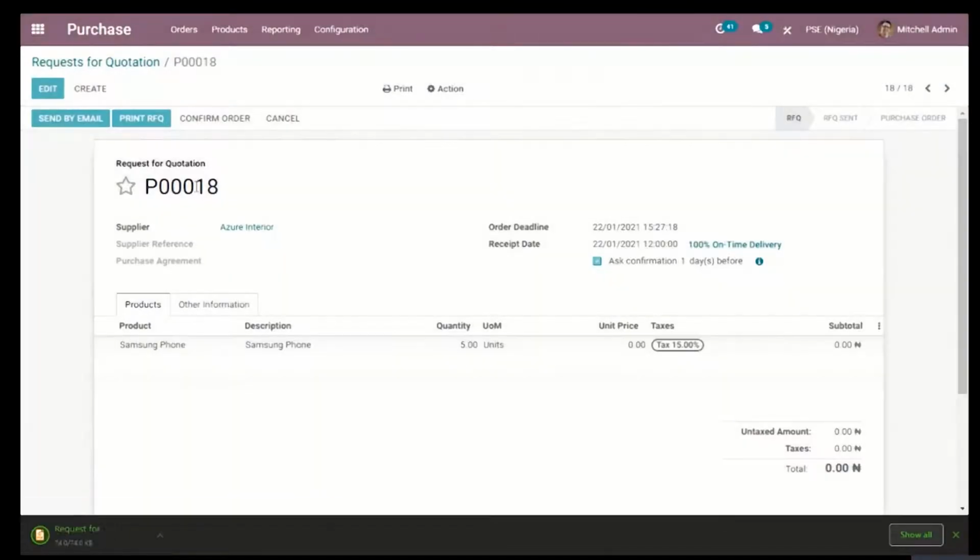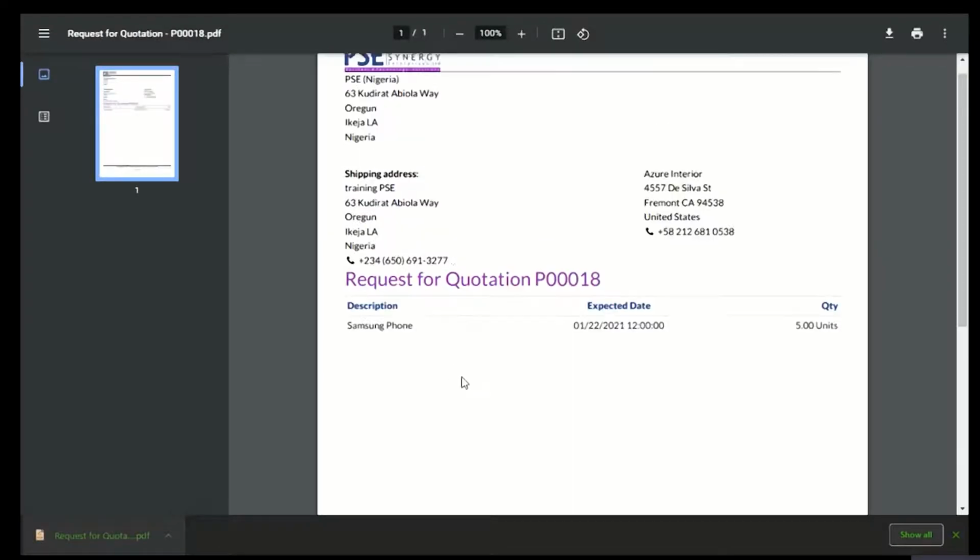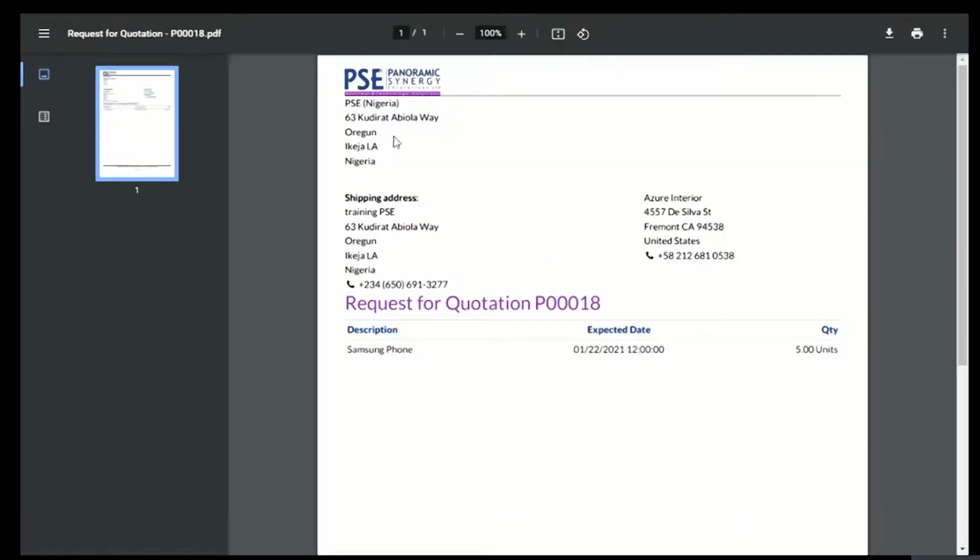Once I print the RFQ, it's going to automatically download into my system in a PDF format. I'm going to open it now. Now this is the format. It shows your company address, your company logo, and your shipping address, if you have one, where you want this product to be delivered to. You also have the name of the vendor and the address of the vendor as well.